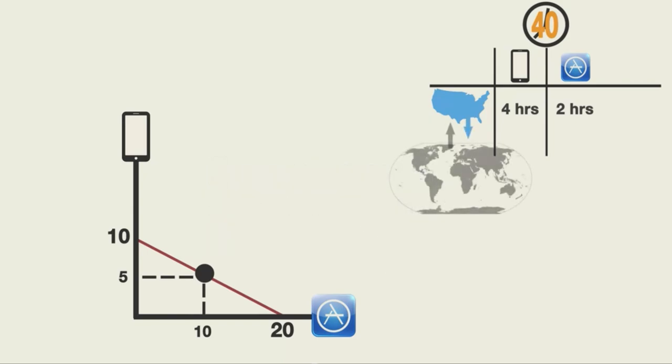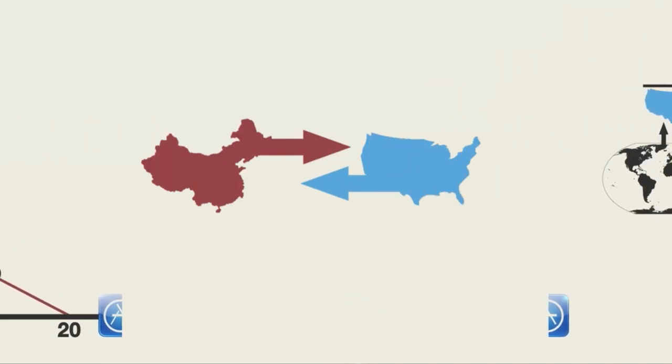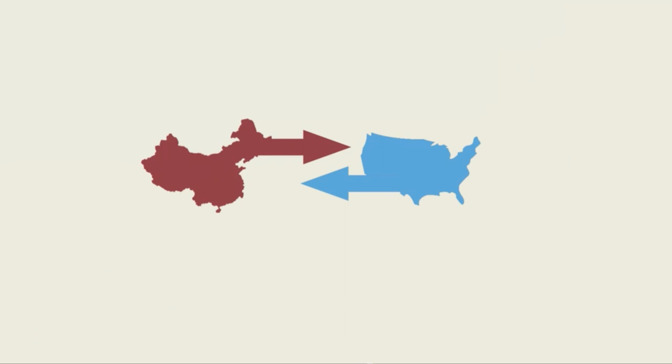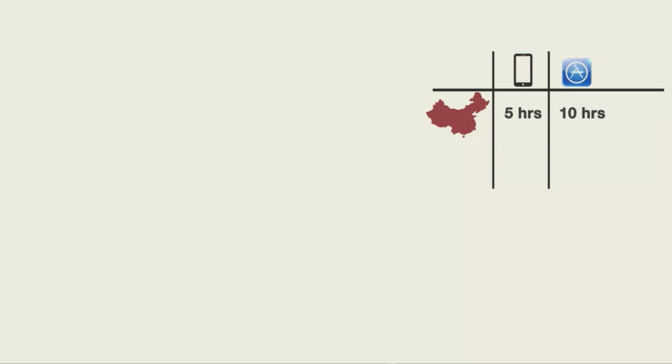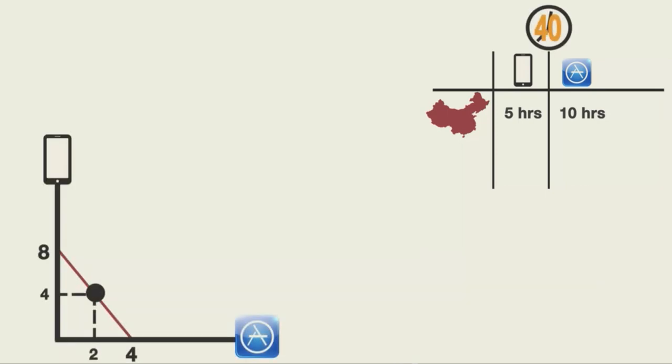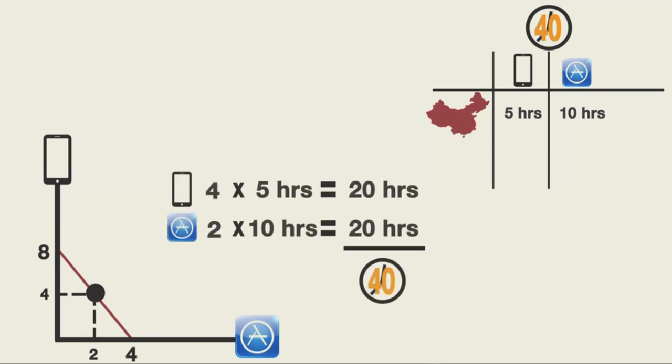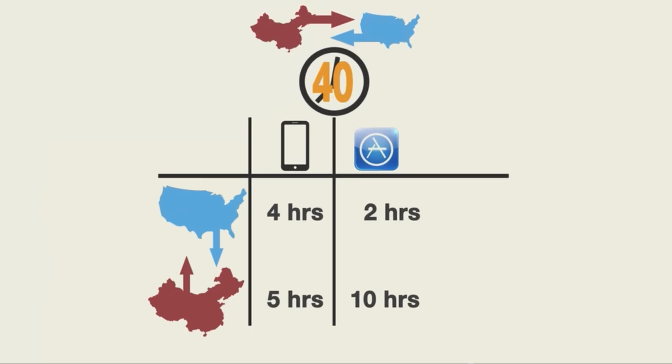But the U.S. could trade with other countries. Would trading with another country allow Americans to consume more of these two goods than without trade? Suppose the United States considers trading with China, whose production possibilities are described by the following table. For simplicity, let's again assume that before trade, China divides its resources evenly in producing each good, producing 4 smartphones and 2 apps. Could the U.S. and China consume more by trading with each other?